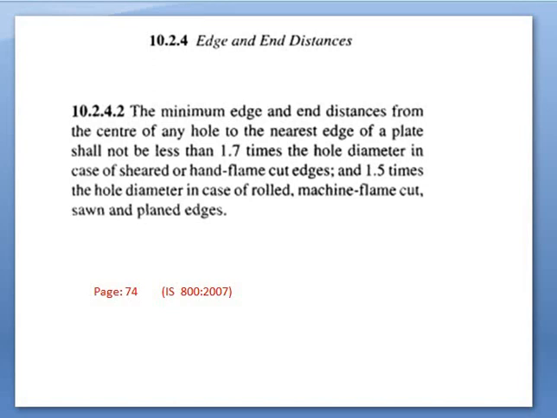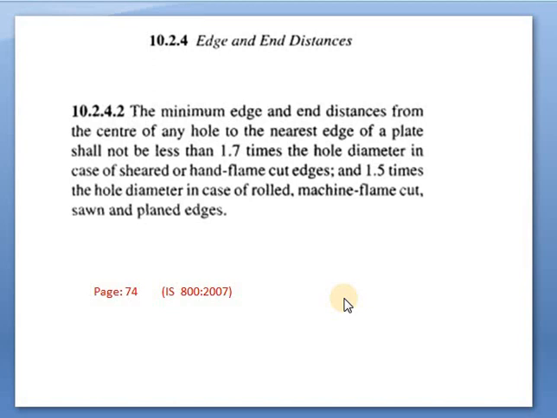Next is edge and end distance. The minimum edge and end distance from the center of a hole to the nearest edge of a plate shall not be less than 1.7 times the hole diameter in case of sheared or hand flame cut edges, and 1.5 times the hole diameter in case of rolled, machine flame cut, sawn and planed edges. So we take 1.7 times the diameter of hole for hand flame cut edges, and 1.5 times for machine flame cut edges. This is mentioned on page number 74.